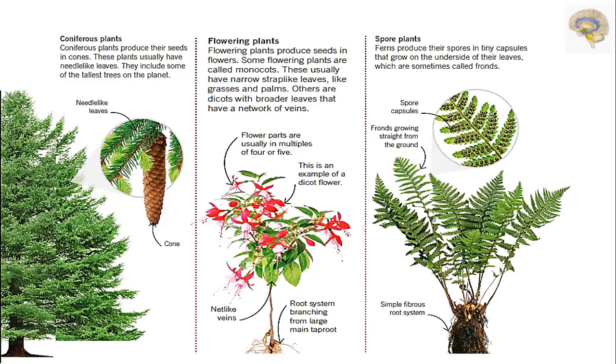Spore plants. Ferns produce their spores in tiny capsules that grow on the underside of their leaves, which are sometimes called fronds. You can see at the bottom here, a fibrous root system is there, hence fronds growing straight from the ground. The spore capsules are present on this one.